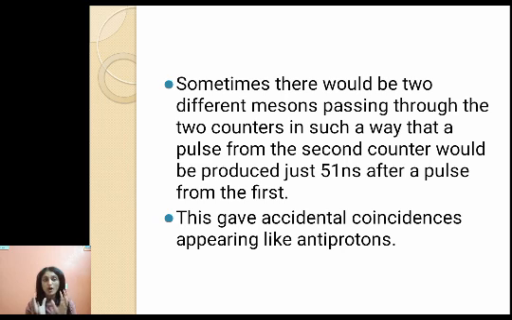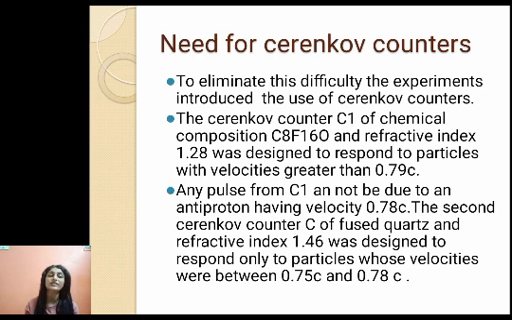And so as to avoid these accidental coincidences appearing like antiprotons, we need Cherenkov counters. So to eliminate the difficulty of mesons, which can be counted as an antiproton, we use Cherenkov counters. So we use two Cherenkov counters, one is C1, another is C2. C1 is made up of C8F16O and it has a refractive index of 1.28, and it is designed to respond to particles with velocities greater than 0.79 c. Any pulse from C1 cannot be due to an antiproton having velocity 0.78 c because it can detect beyond 0.79 c.